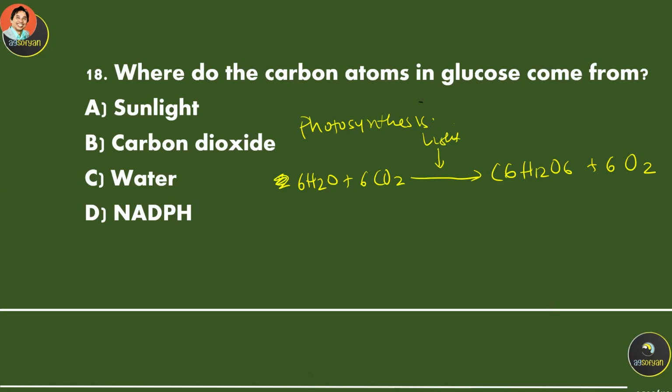Okay, so the carbon atom in the glucose, where is it coming from? From here. So it's reduced from carbon dioxide. It's easy actually. If you know the formula, then you can trace where the C is coming from. Again, the C is coming from the carbon dioxide.